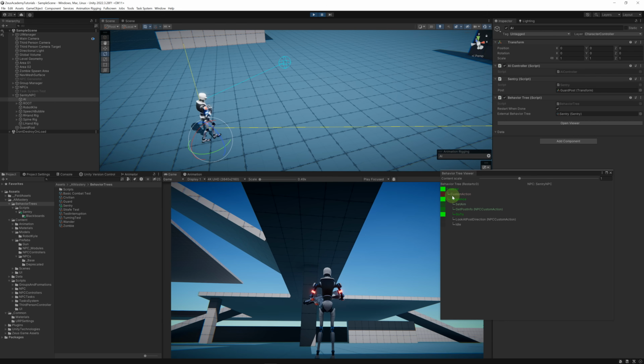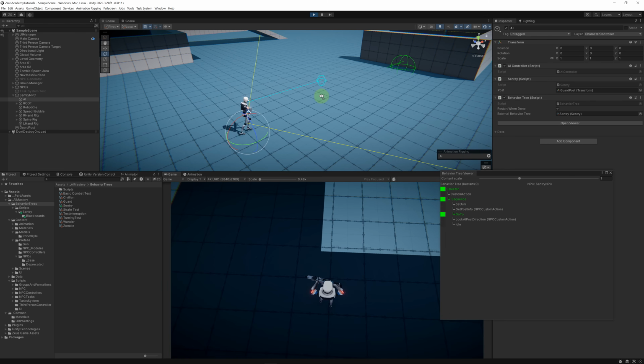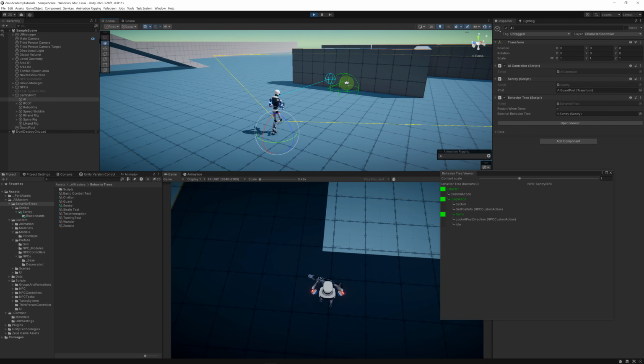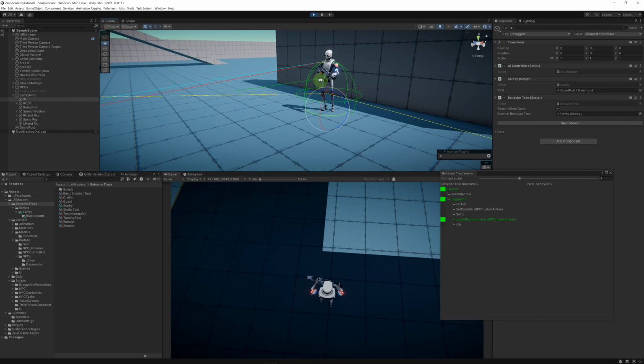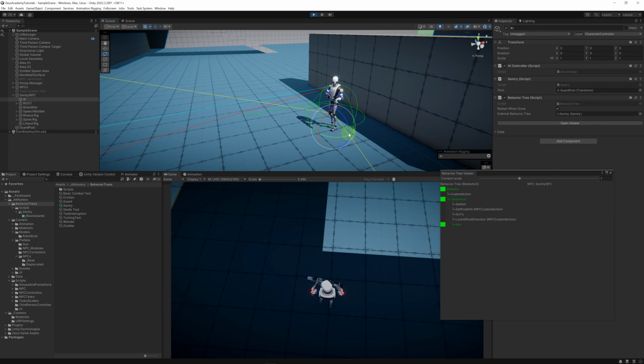So our selector has skipped the first task, which has failed. Then it has set aim to false. Then has gotten the post info. And now it's executing the goTo action. So it's going to go to the post. Then look at the post direction. Then go to the idle action. So our idle behavior is working fine.